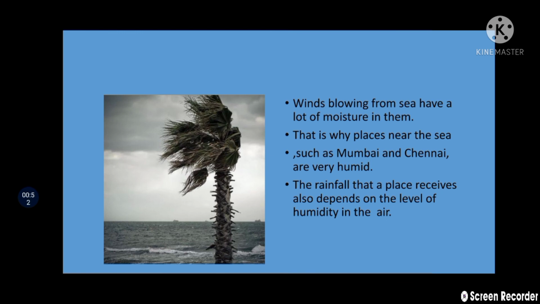Students, winds blowing from the sea have a lot of moisture in them. That is why places near the sea such as Mumbai and Chennai are very humid. The rainfall that a place receives also depends on the level of humidity in the air. Okay students, I hope you all have understood about humidity. Because of humidity in the air, it causes rainfall. The amount of rainfall and the season when it falls influence the climate of the place.